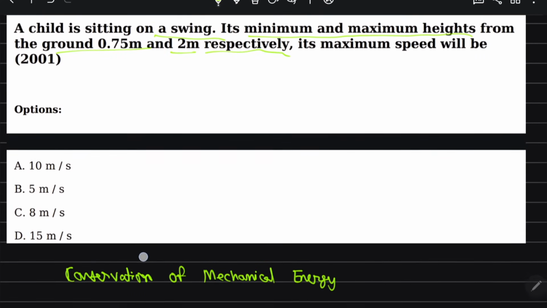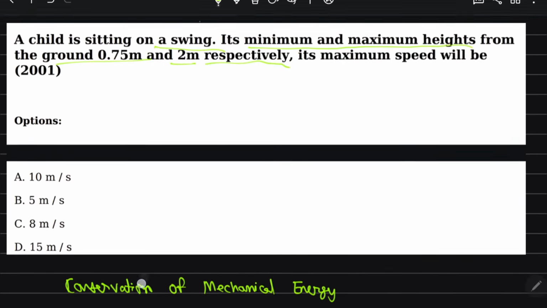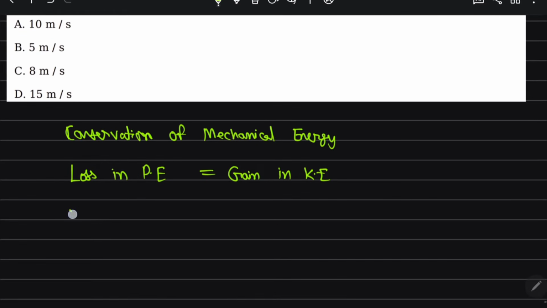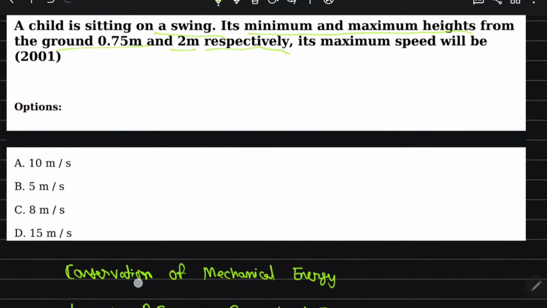Conservation of mechanical energy: loss in potential energy is equal to gain in kinetic energy. So loss in potential energy, that I say mg(h2 minus h1), is equal to gain in kinetic energy, half m v square. m cancels with m.